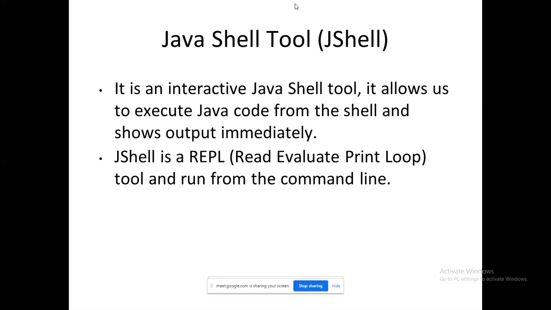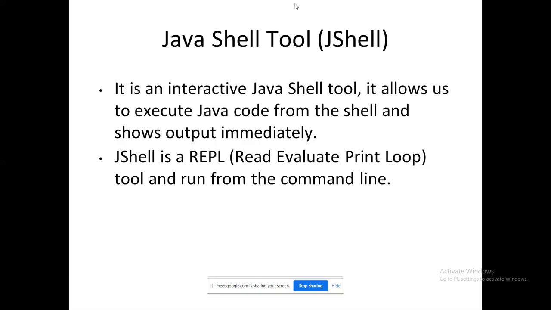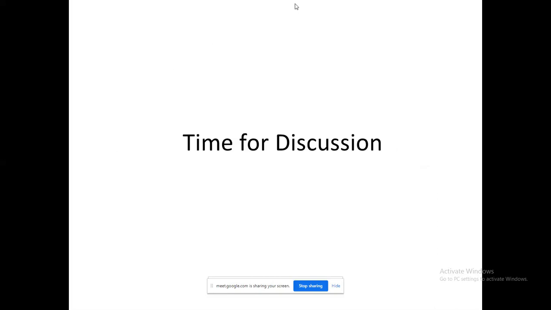JShell is also a tool which is available in the newer versions. Likewise, your Python terminal, which you work with in your Python lab. Likewise, an interpreter-based tool is available in Java as well. These are all the things that I need to discuss. During the subsequent session, I will show you how to execute command line arguments. Otherwise, I will shoot a separate video and share it in your groups. If you have any clarifications, you can post them in the chat box.